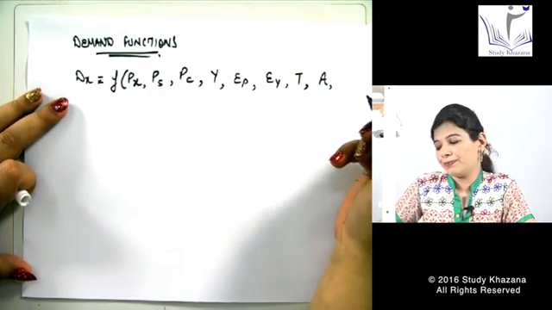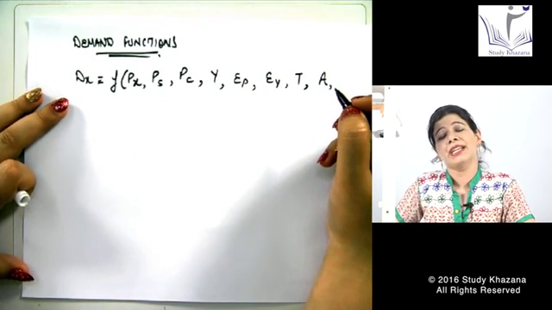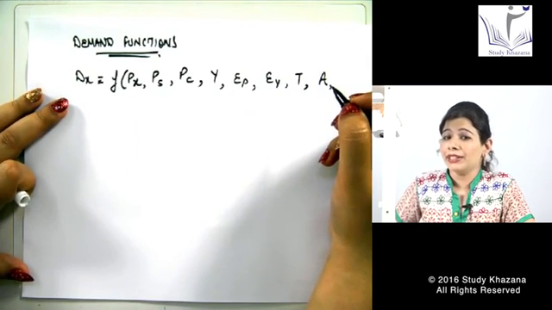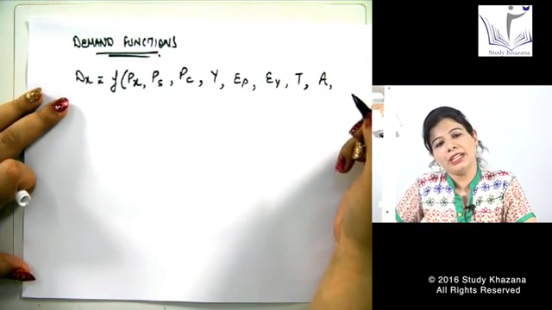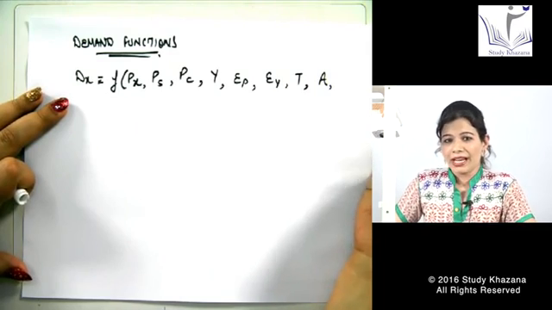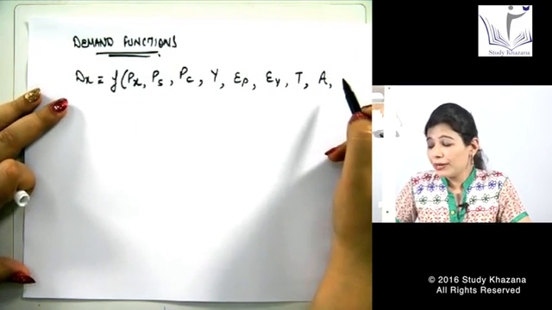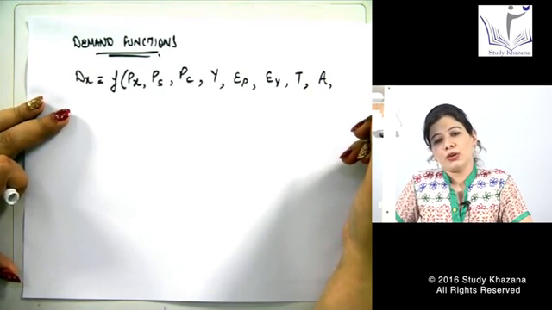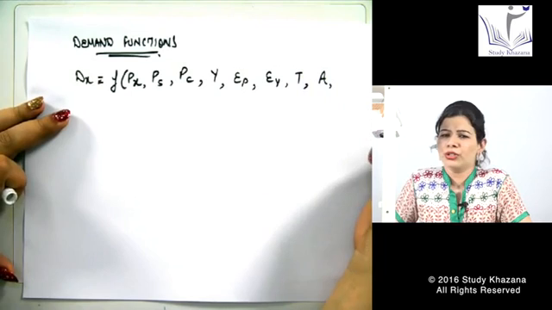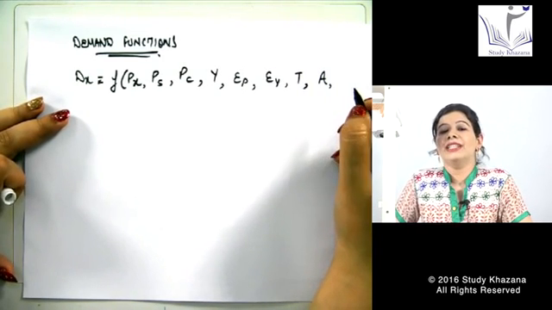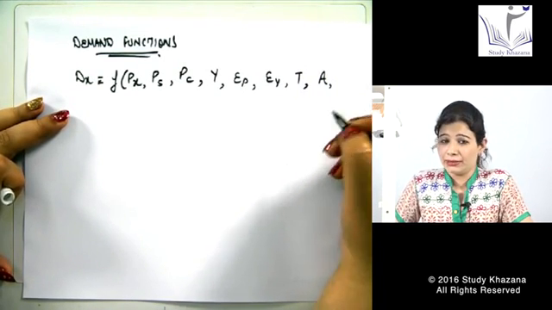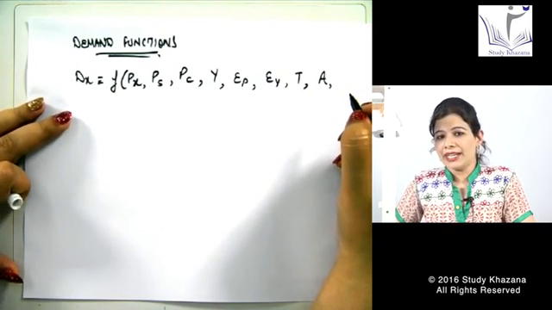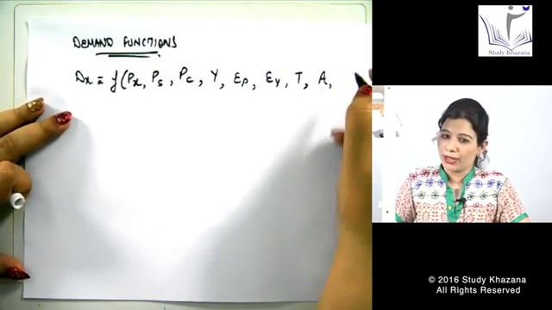And next one, A, that is advertisement. Advertisement also affects the demand of the commodity. The higher the level of the advertisement, the more will be the demand of that commodity, which generally happens, fine. And if no advertisement is there, that means people are not getting aware of the new products, so obviously the demand for that products would not be much. So that is why the companies which generally offer new products in the market, they prefer doing advertisement of that product rather than going without that.